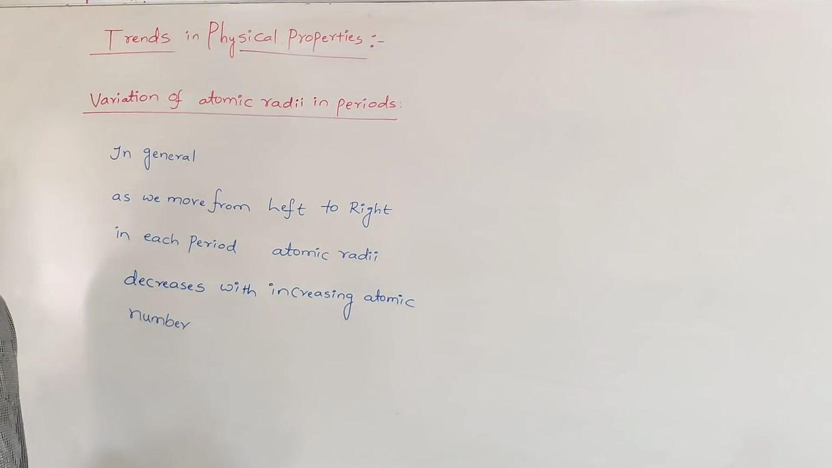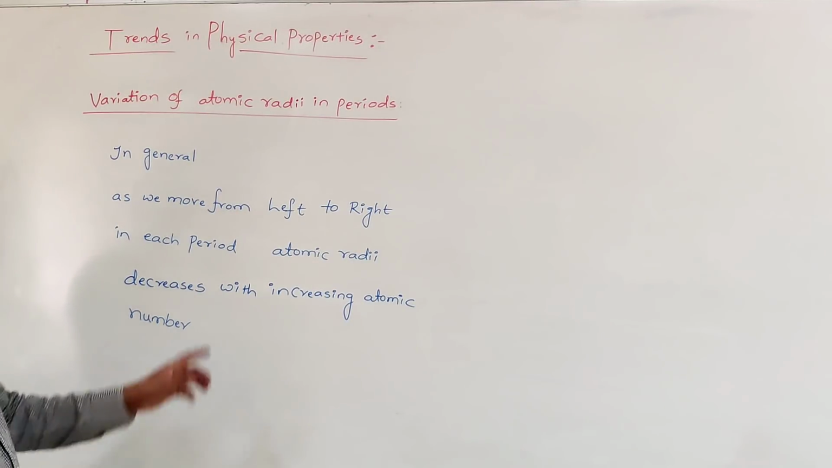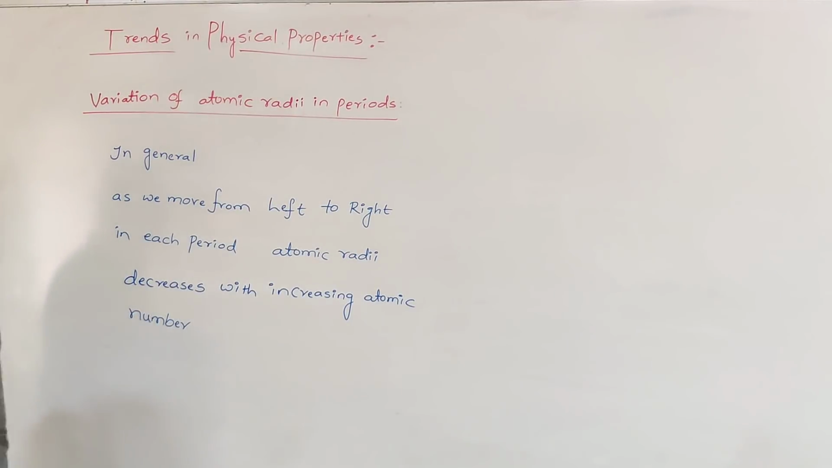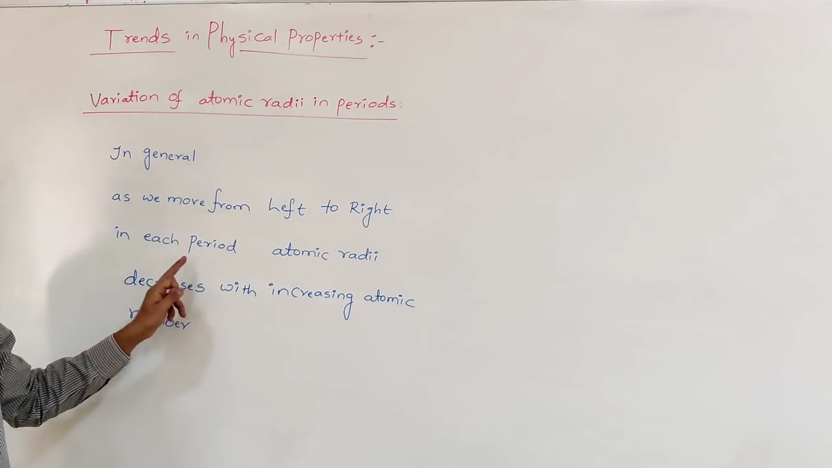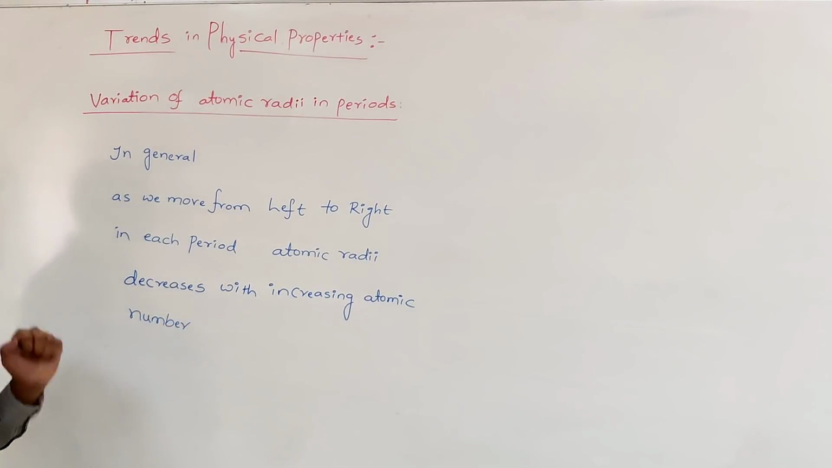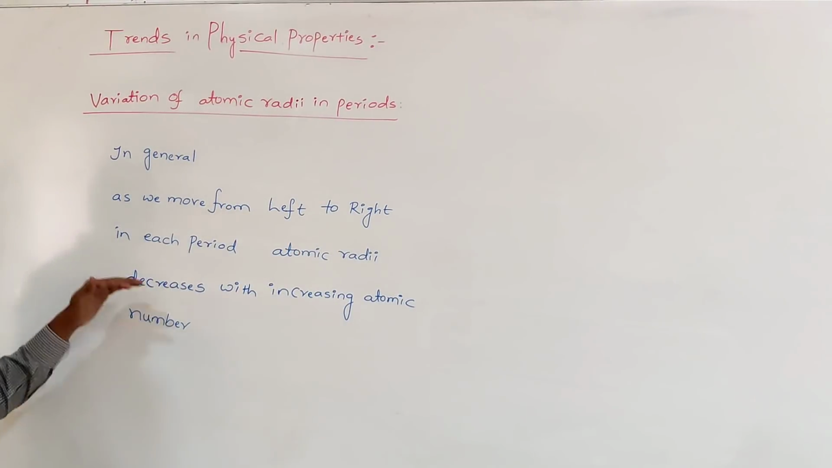So now let us discuss how this atomic radii varies in periods and groups. First, let us go to the variation of atomic radii in periods. There is one generalized statement: as we move from left to right in each period, atomic radii decreases with increasing atomic number. So that means in any period, as we move from left to right, the atomic radii decreases.